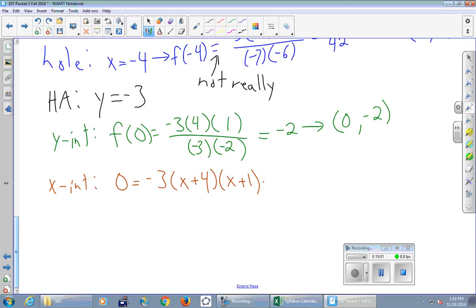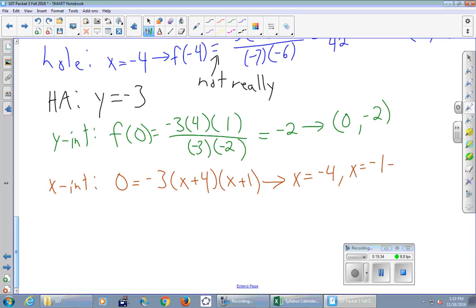And the nice thing about all the good factoring work we did before is that it makes this really easy. How much is x to make the first parentheses 0? -4. What x makes the second one 0? -1. The -3, a lot of students don't like that we ignore it. Well, we don't really ignore it. We say, okay, what x makes -3 equal to 0? None. There's no x that I can possibly pick that will make the -3 give me a 0 as an answer. So we look at it and then disregard it.